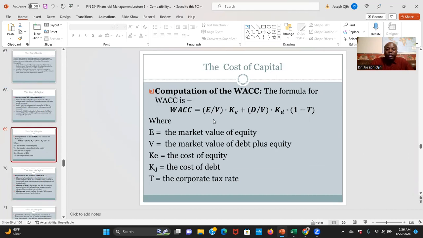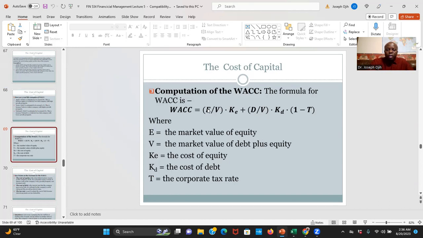Now, I'm going to identify what these letters and symbols in this formula represent. Don't worry about the formula. Like I always say, the formula might look like a monster, but if you start using them and you use them right, they are actually good for you because they give you what you want.